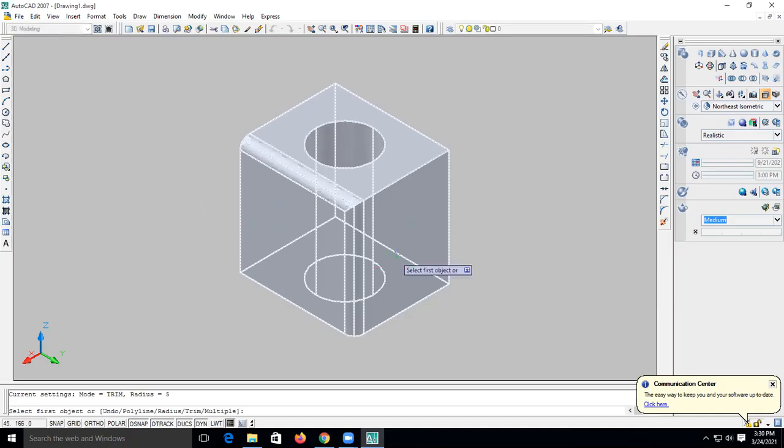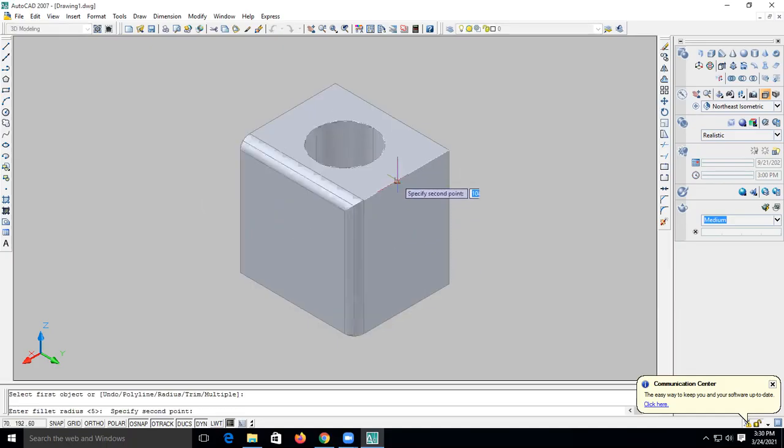Likewise. You can select multiple edges also.